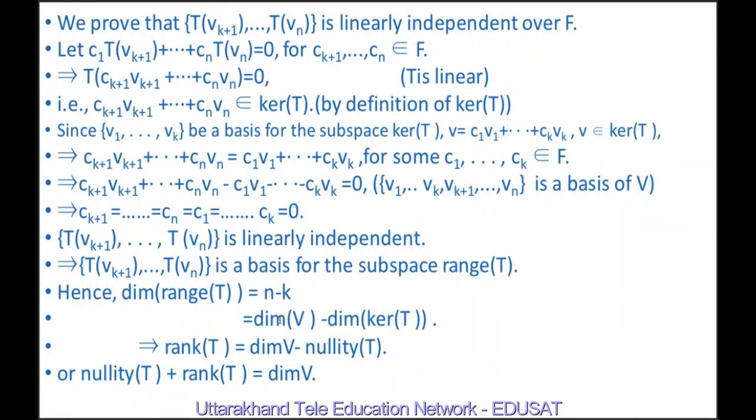n is the dimension of V, k is the dimension of kernel of T. Therefore, dimension of range of T is equal to dimension of V minus dimension of kernel of T, or rank of T equals dimension of V minus nullity of T, or if we shift this to the other side, nullity of T plus rank of T equals dimension of V.